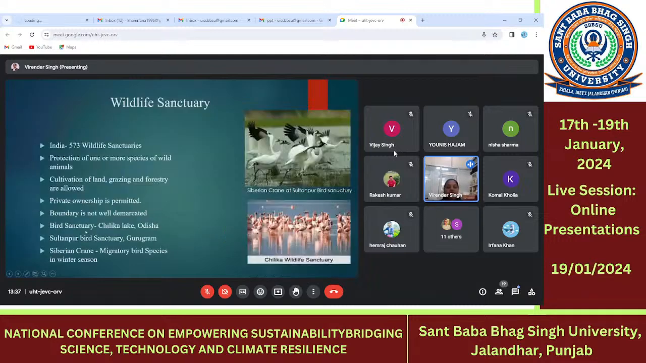Bird sanctuaries include Chilika Lake in Odisha and Sultanpur Bird Sanctuary, Gurugram in Haryana. And in Sultanpur Bird Sanctuary, the Siberian crane is a migratory bird species in the winter season. This figure shows the Siberian crane, and this is the Chilika Wildlife Sanctuary present in Odisha.